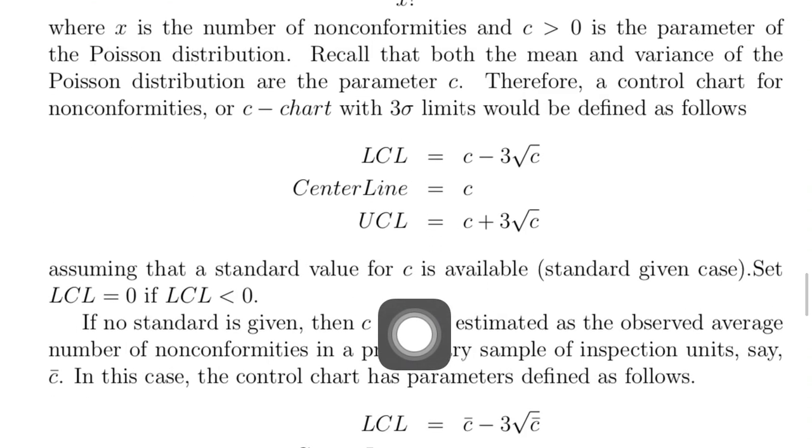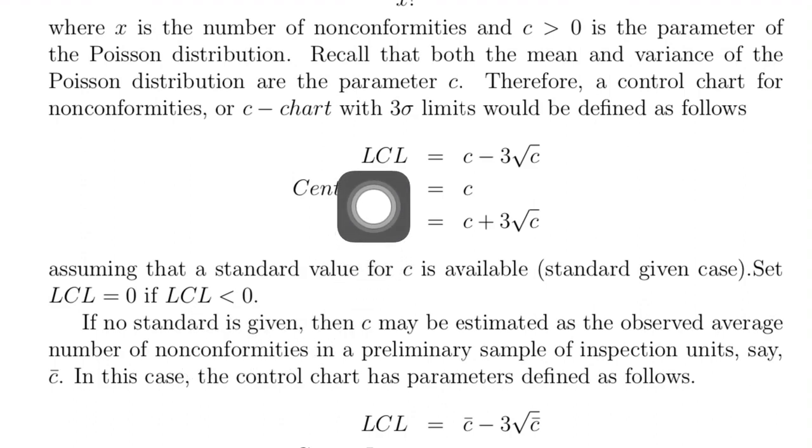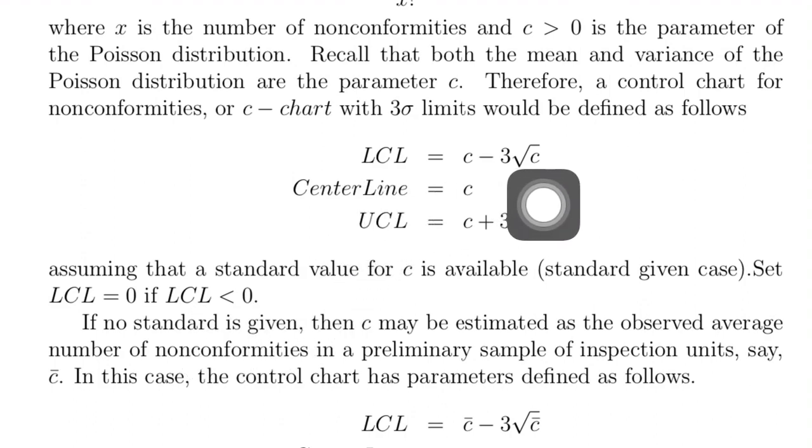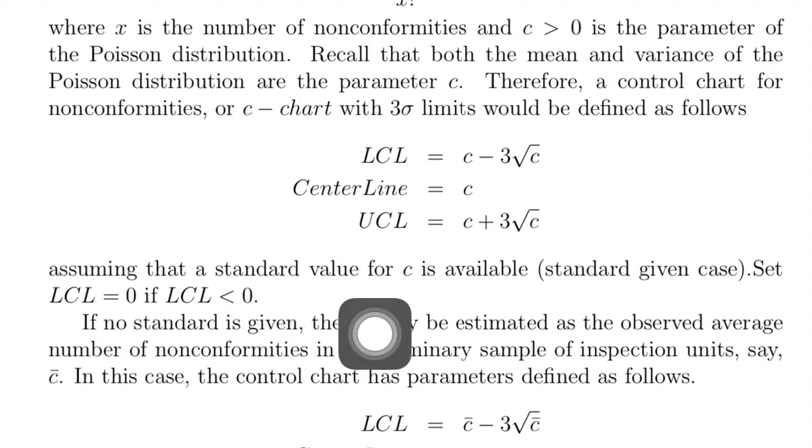Okay, and here, while computing the LCL, sometimes you can see that LCL equal to C minus 3 into root of C may sometimes be negative. If LCL is negative, you set the LCL equal to 0. That is the usual rule of constructing LCL and UCL. This is the same thing we have done in controlling the number of defectives, that is the P chart and NP chart. You can do the same thing here also.